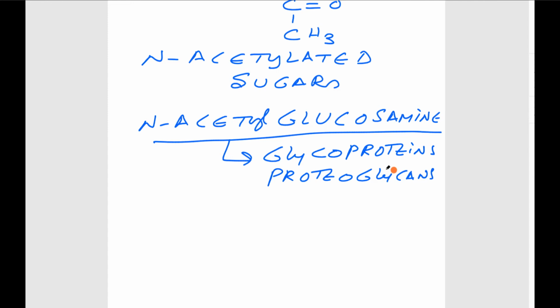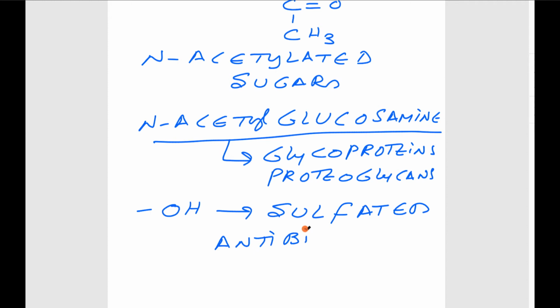In amino sugars, one of the hydroxyl groups may be sulfated. A sulfate group may be added. Some of the sulfated amino sugars are antibiotics. The examples are erythromycin and carbomycin.